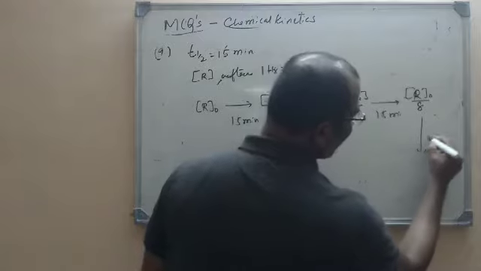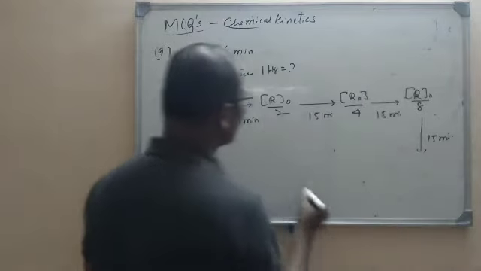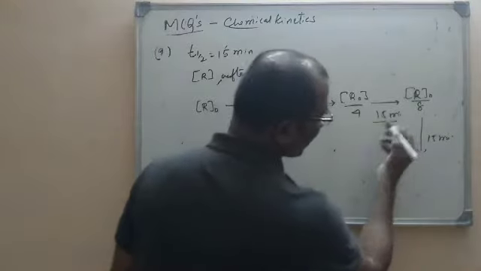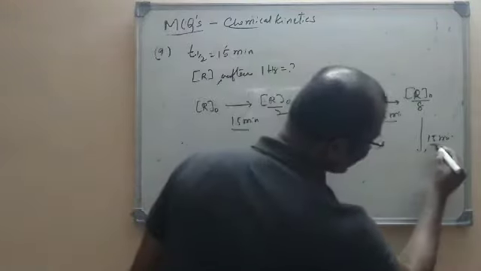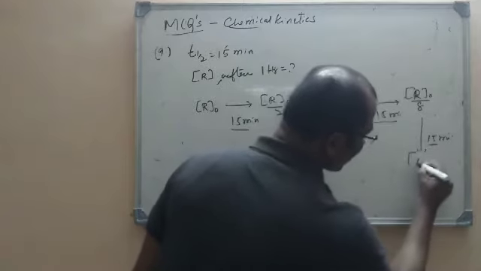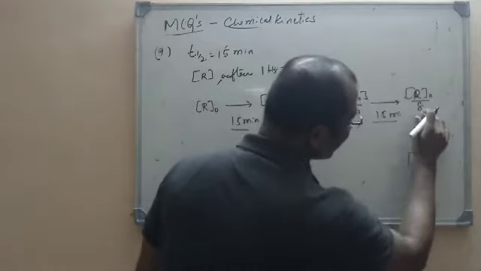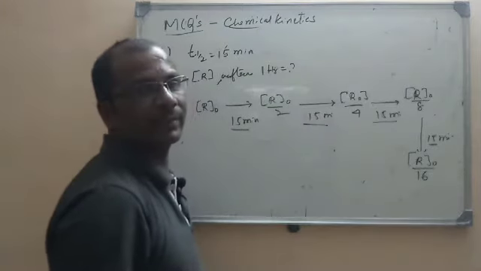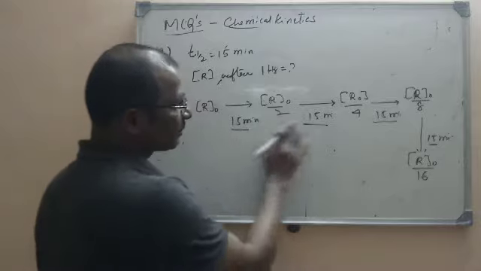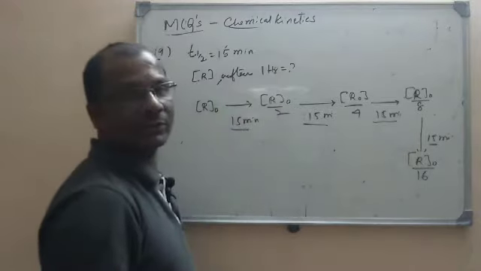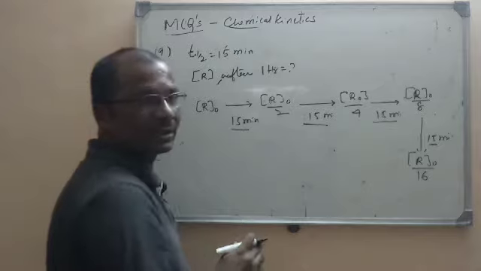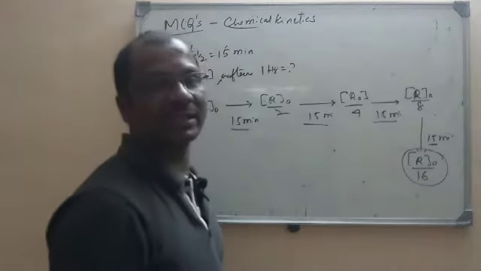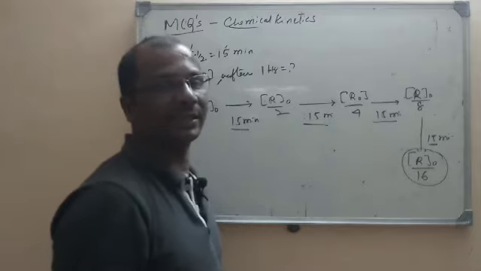Now again after 15 minutes. Why am I taking 15 minutes here? 15 minutes, then 30 minutes, then 45 minutes, and the last 15 minutes makes it 1 hour. Now what will it become? R0 by 8 by 2, that is nothing but R0 by 16. So in that 1 hour duration, if the half-life is 15 minutes, after 1 hour the concentration will be reduced to 1 by 16th of its initial concentration.